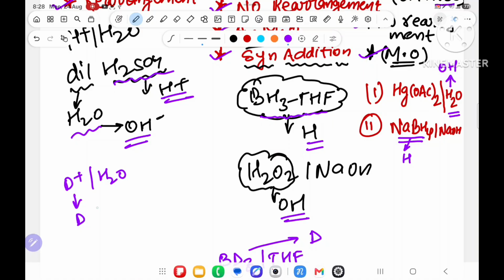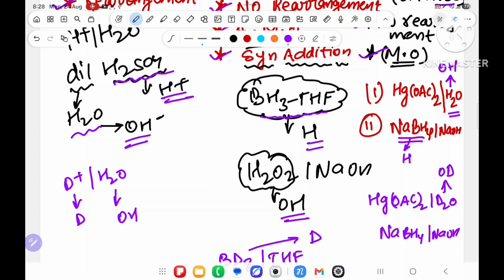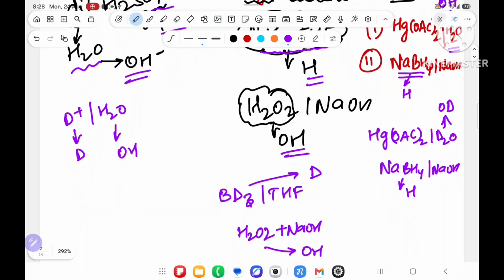So this will give D, this will give OH. Suppose over here I write Hg(OAc)2, D2O and NaBD4 NaOH. So what is coming? It will give OD, it will give D. So in place of H, they will change to D.